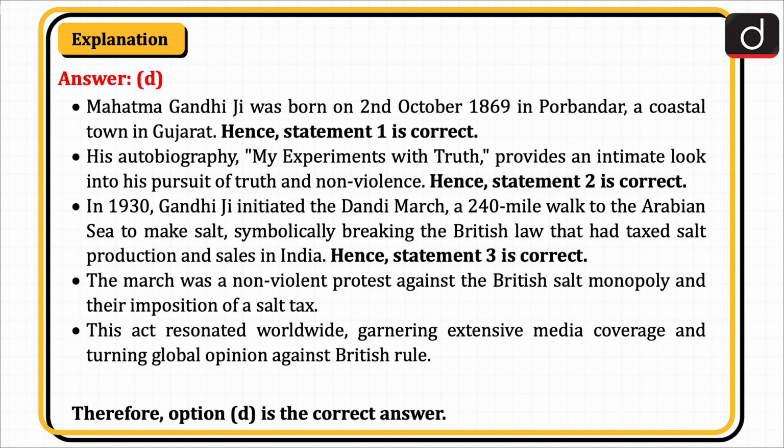Mahatma Gandhi Ji was born on 2nd October 1869 in Porbandar, a coastal town in Gujarat. Hence, statement 1 is correct. His autobiography, My Experiments with Truth, provides an intimate look into his pursuit of truth and non-violence. Hence, statement 2 is correct. In 1930, Gandhiji initiated the Dandi March, a 240-mile walk to the Arabian Sea to make salt, symbolically breaking the British law that had taxed salt production and sales in India. Hence, statement 3 is correct.